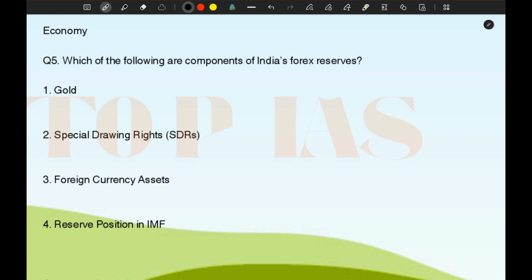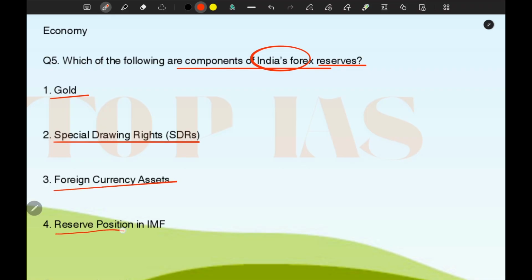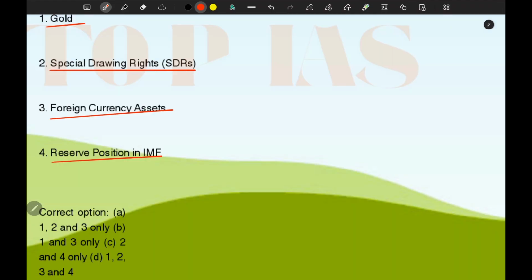Okay, so let's see fifth question. Which of the following are components of India's forex reserve? First gold, special drawing rights, foreign currency asset, reserve position in IMF. These options are given over here.